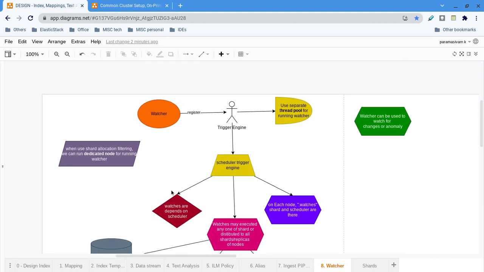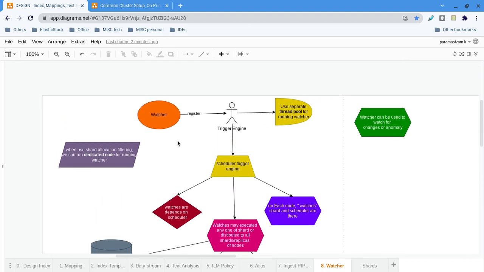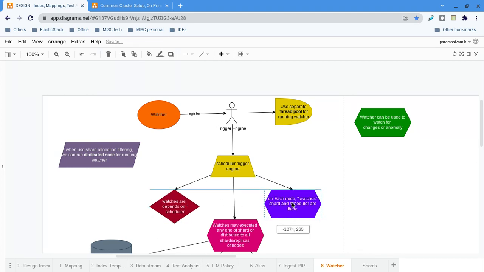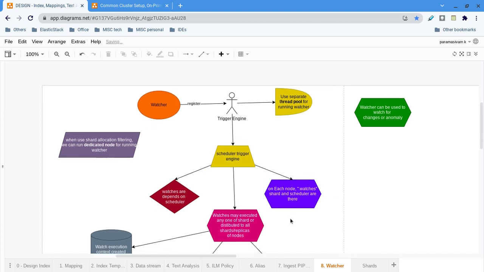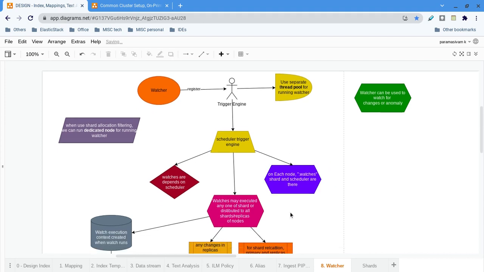Some other things are there. Now some of the technical things we have to be very clear about. Watches are dependent on schedulers, obviously. How do they actually implement it technically? What is happening is, there is a watches index.